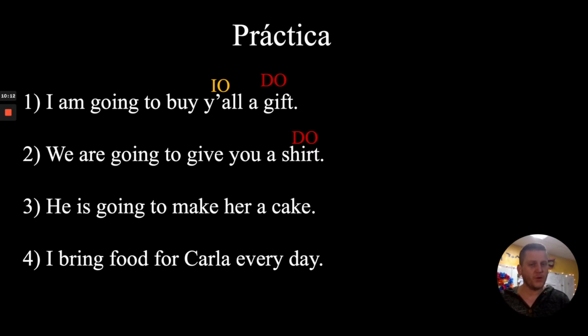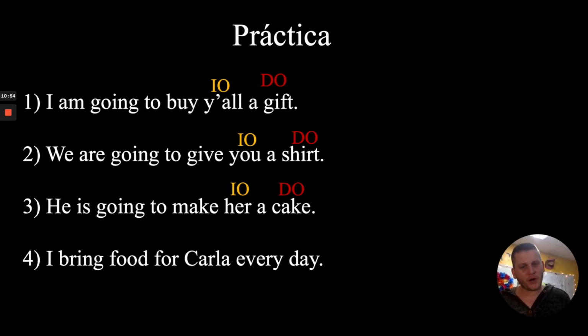You, which makes you the DO or IO. Obviously it's IO. It's our indirect object. He is going to make her a cake. What's the action here? Where's the energy? Is going to make, right? And where does that energy start? With him, whoever he is. He is going to make what? Is he making her or is he making the cake? So that means that cake is our DO, our direct object. And that means her is our indirect object.